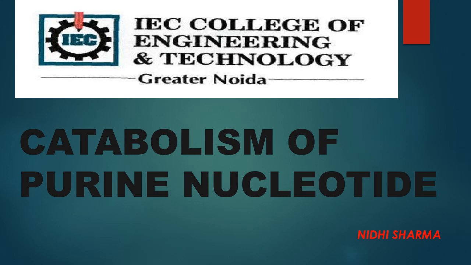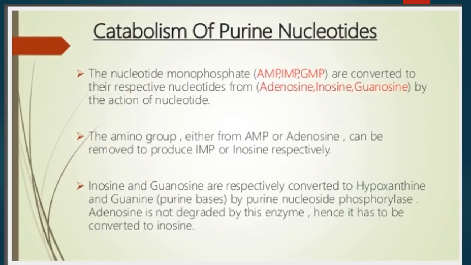In this video, I will explain about catabolism of purine nucleotide. Catabolism of purine nucleotide. The nucleotide monophosphates like AMP, IMP and GMP are converted to the respective nucleosides adenosine,